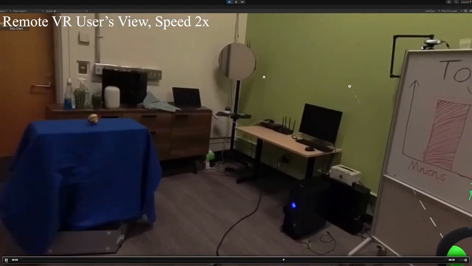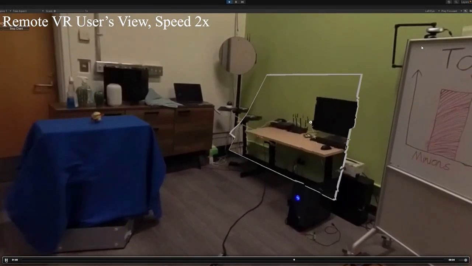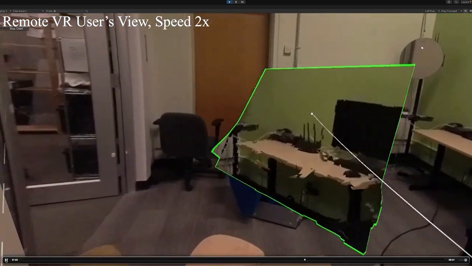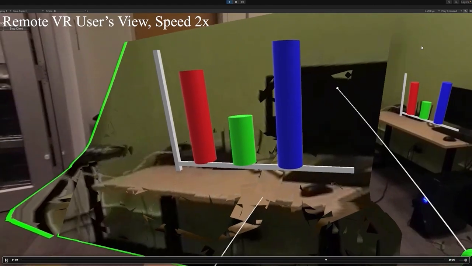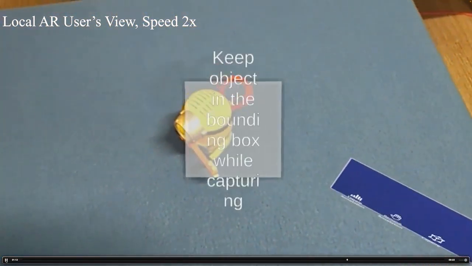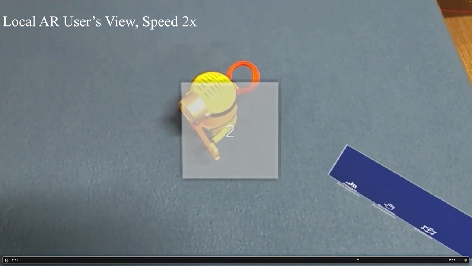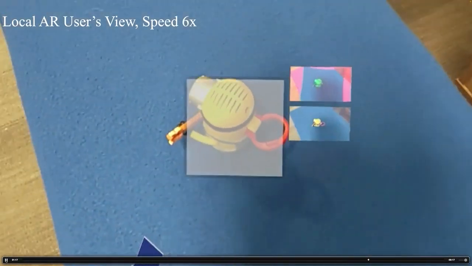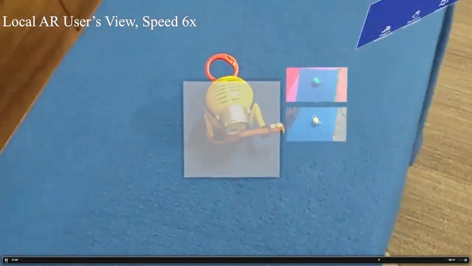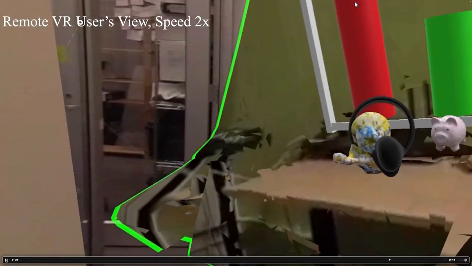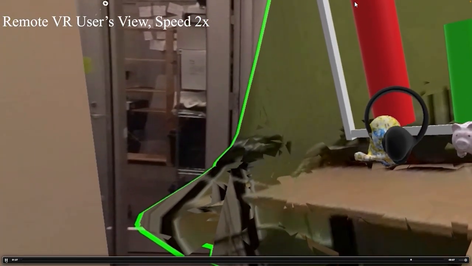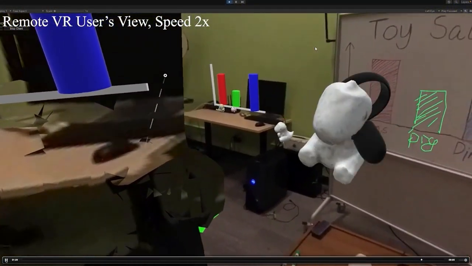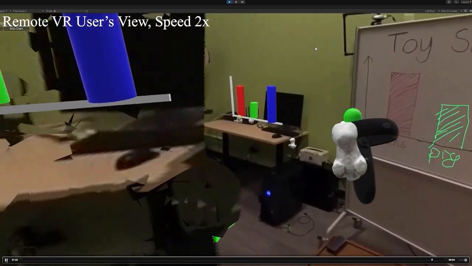After sketching the bar graph on the whiteboard, the users decide to visualize the bar graph in 3D on that desk. So the remote user pulls that out and starts to create a 3D visualization with virtual primitives. In the meantime, the local AR user can scan around the physical objects to create virtual replicas. The virtual replicas become shared virtual objects users can spawn from the menu. Here, the users are using the virtual replicas of the toys as legends on the 3D bar graph.